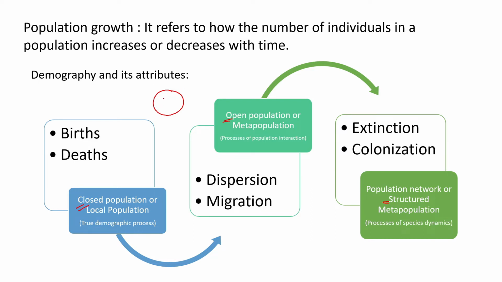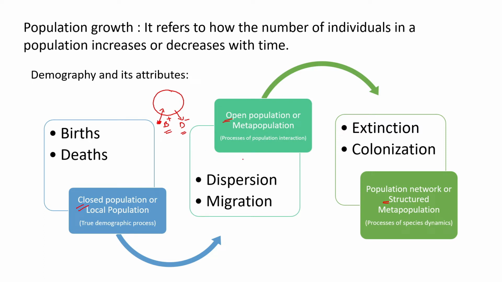So the major components which regulate population change are birth and death. If a population is changing over time, that means it is either increasing by births or decreasing by deaths. There are no other factors that can actually influence the change in population. Yes, there are multiple factors which regulate the number of births and deaths, but these two are the demographic factors which actually attribute the changes in population. So these are also called true demographic processes. Demography here refers to the study of population.